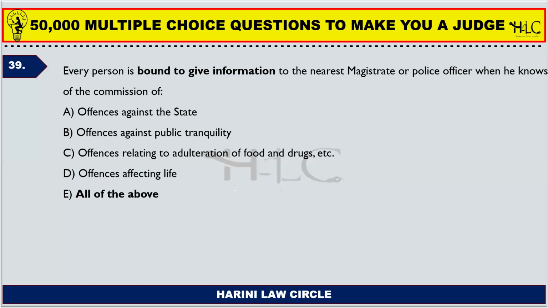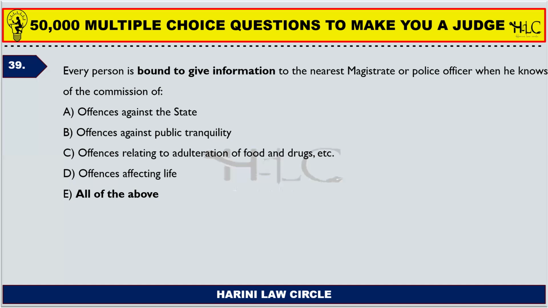Offenses relating to adulteration of food and drugs. Drugs here are not the drugs which you consume as alcohol, it is the drugs which are available even in medical shops. So, in case there is an adulteration of drugs or an adulteration in the food, you are bound to inform the nearest magistrate or police officer. Do not ignore informing them. If you ignore to inform, then you are part of the offense.